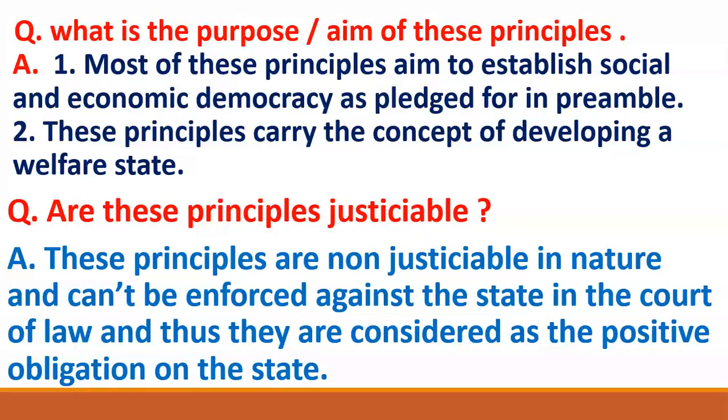For example, India is a welfare state, so the Indian government provides us healthcare facility, free education, and infrastructure. The Indian government provides us free ration, means to people who are poor, who cannot afford it. So welfare state means where the very basic aim of the government is to do welfare of people. So the next aim of directive principles of state policy is to make India a welfare state.